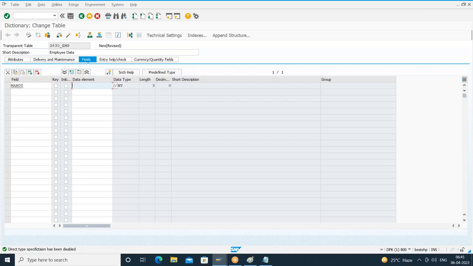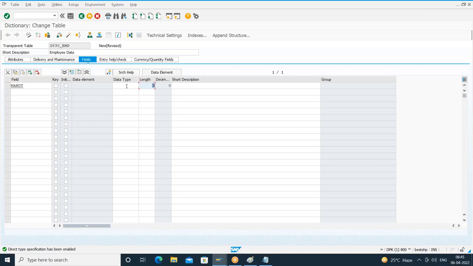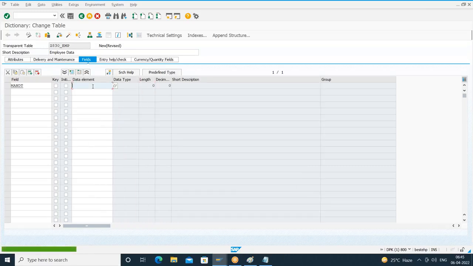Let me remove this. I'll go to predefined type, remove this data type, and remove this size also. Let us create by using a data element, so I'll choose data element. Here I have to give the data element.